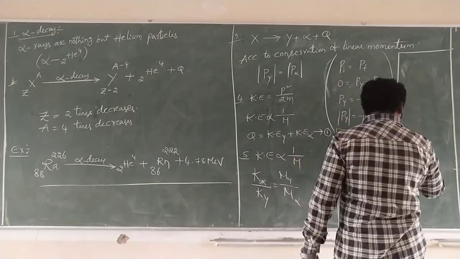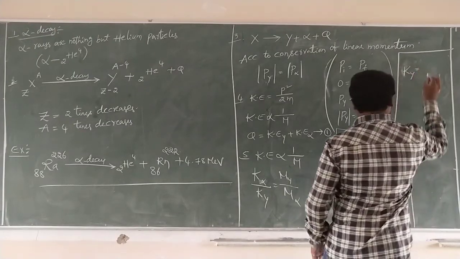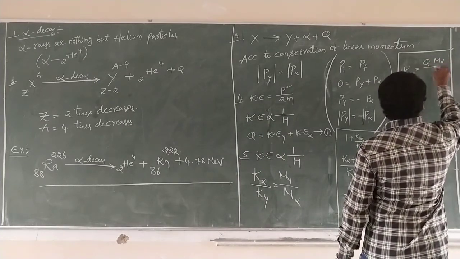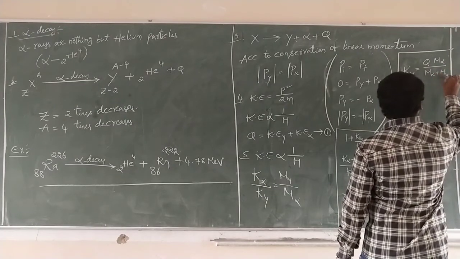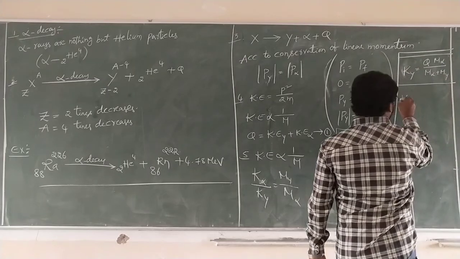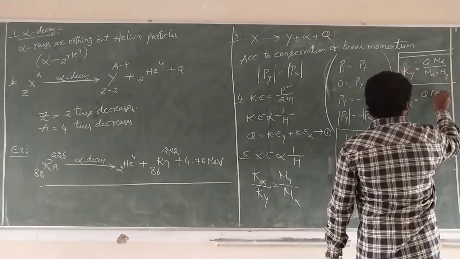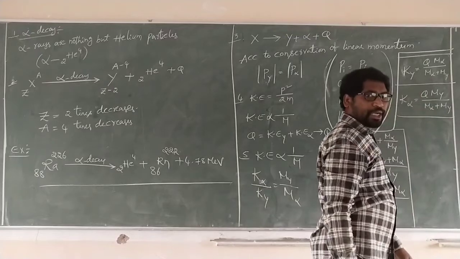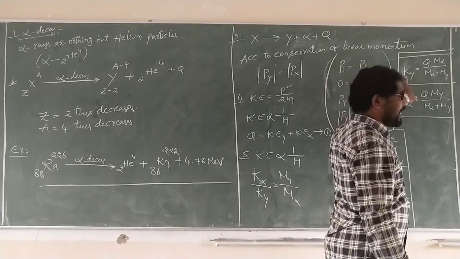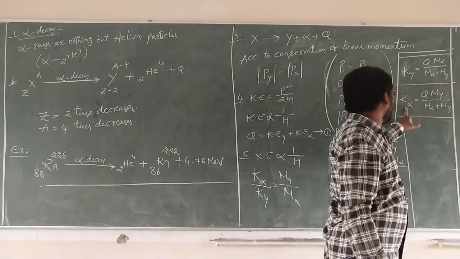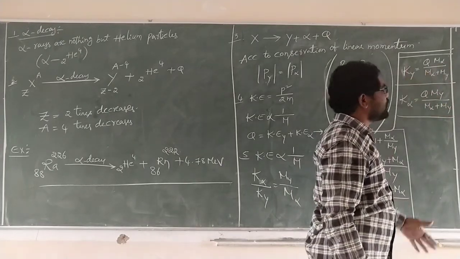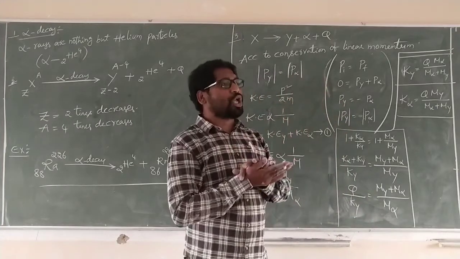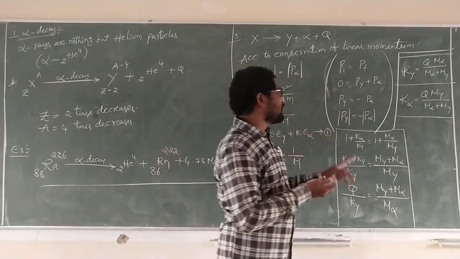What is the kinetic energy of Y? By cross multiplication, K Y equals Q M alpha by M alpha plus M Y. In the same way, kinetic energy of alpha equals Q M Y by M alpha plus M Y. See, for the kinetic energy of Y, we get M alpha; for alpha, we get M Y. These two are very important for the kinetic energy of the daughter and of alpha in alpha decay.